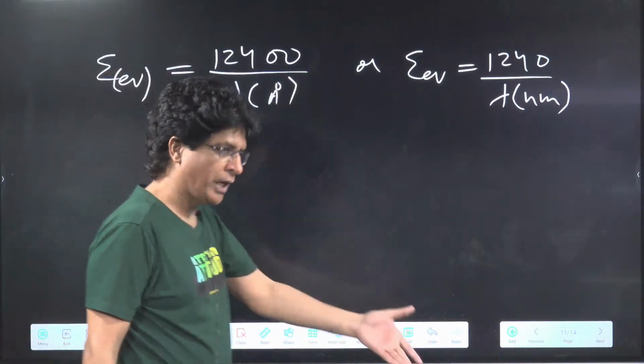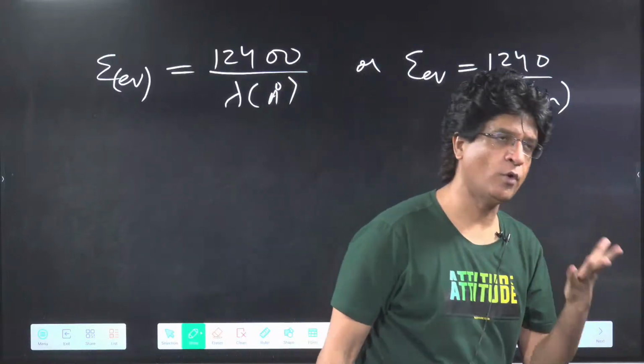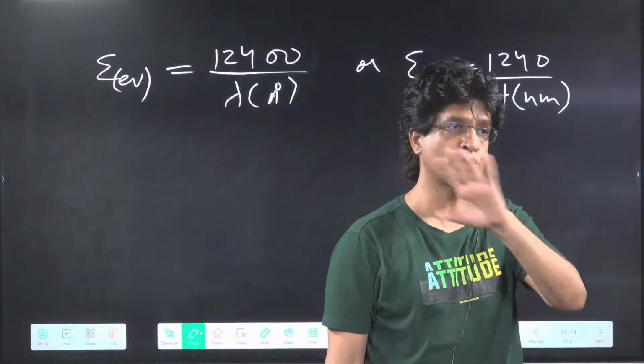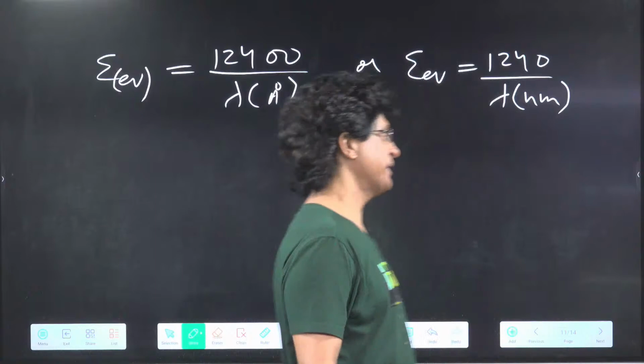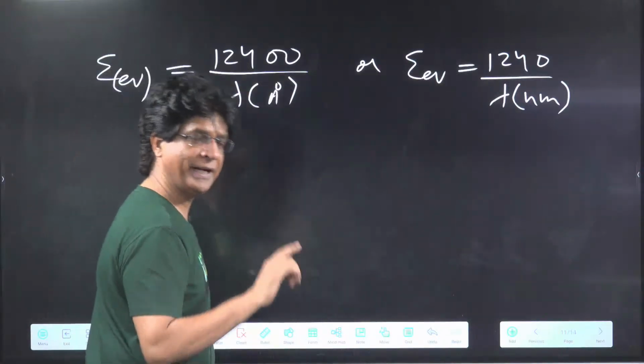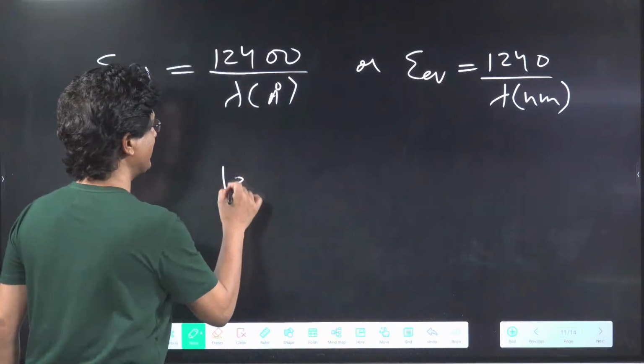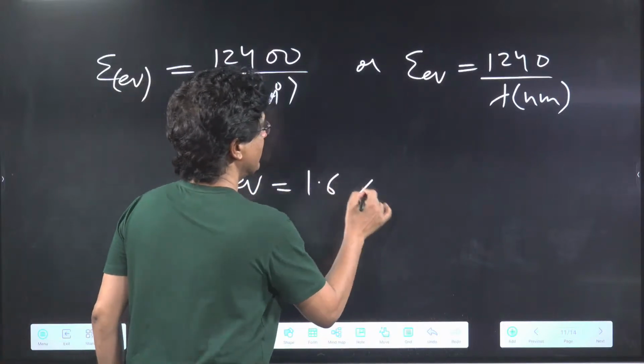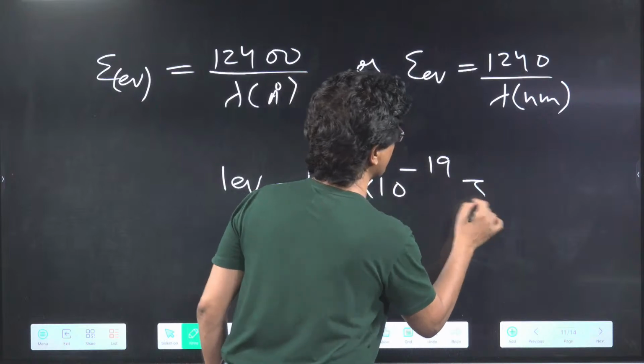So they can give you the answers in electron volt, or they can give you the answers in joule, whatever way. But if they give you joule answer, please make sure that you are able to convert electron volt into joule. 1 electron volt is equal to 1.6 into 10 to power of minus 19 joule.